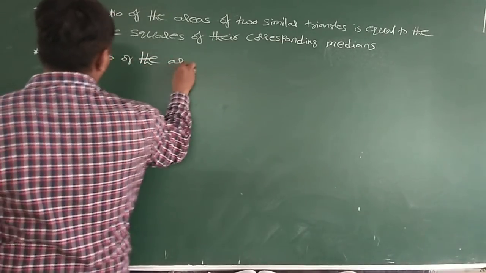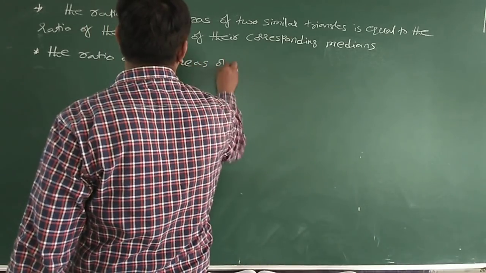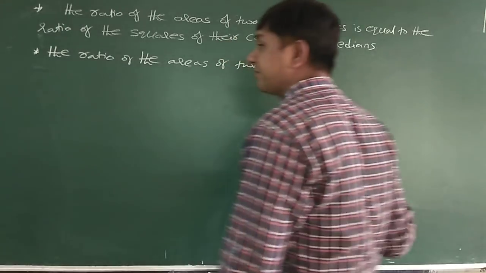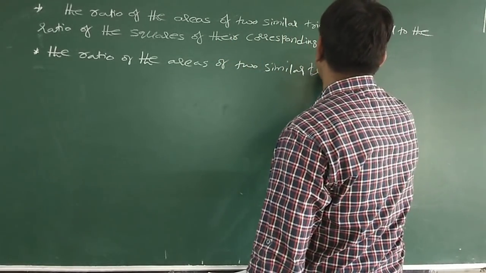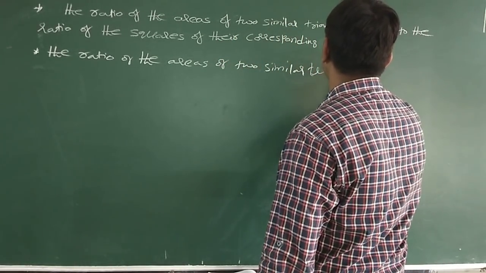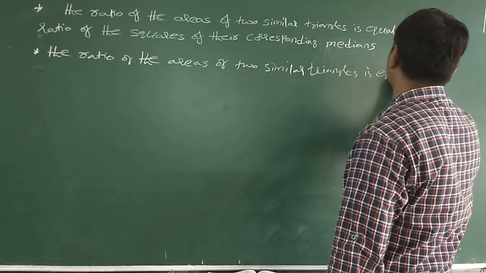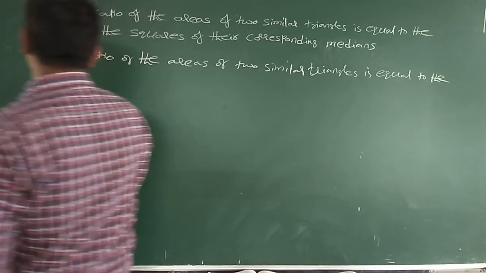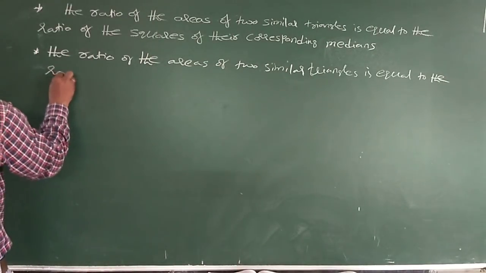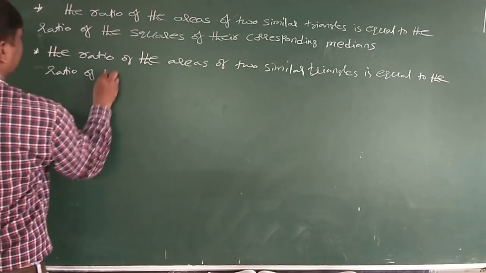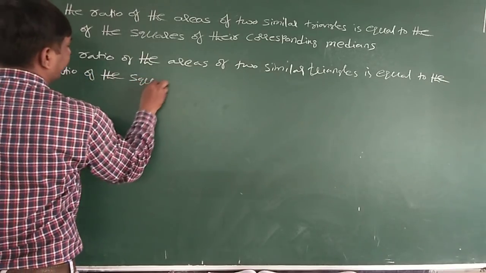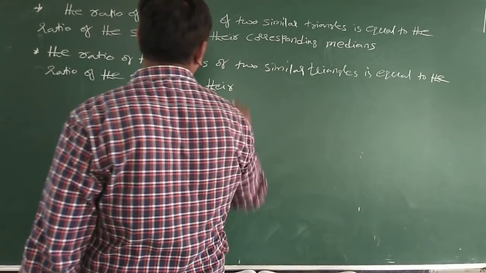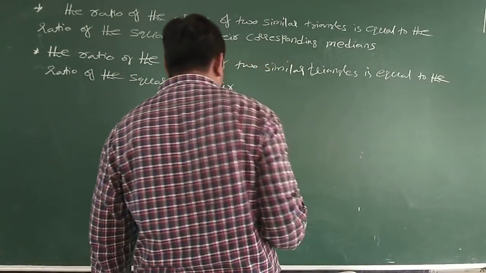Next one is the ratio of the areas of two similar triangles is equal to the ratio of the squares of their corresponding angular bisectors.